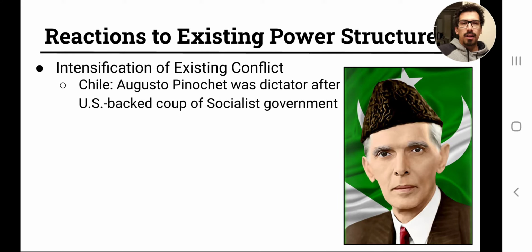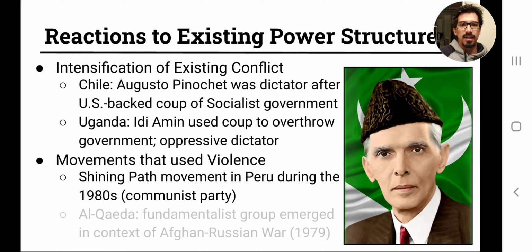So a couple other things I want to mention. Some existing power structure reactions. This is something the College Board wants us to go over. One of the categories here was that there were conflicts already existing or already in progress, or that were intensified or grown by different sorts of developments. So we've got a couple of examples.